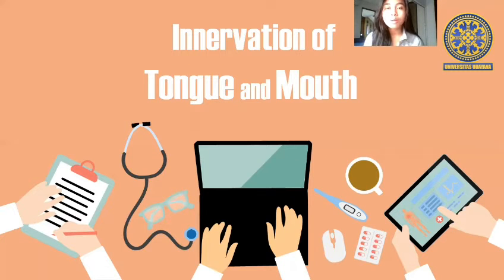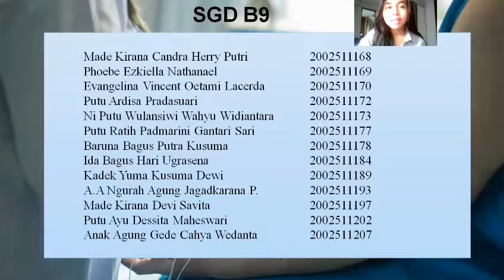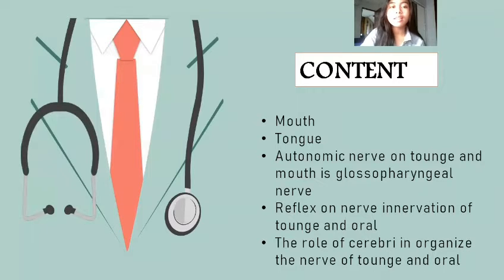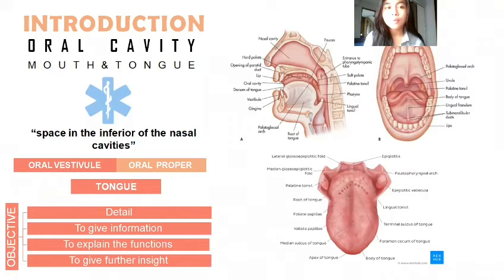So we are from small group discussion B9. And now we want to present our student project assessment, titled Innervation of Tongue and Mouth. This is all of our member list. And this is the content that we talk about in this student project. First mouth, second tongue, third autonomic nerve on tongue and mouth, glossopharyngeal nerve, reflex on nerve, innervation of tongue and oral, and the last one is the role of cerebri in organizing the nerve of tongue and oral. So the introduction will be explained by my friend.